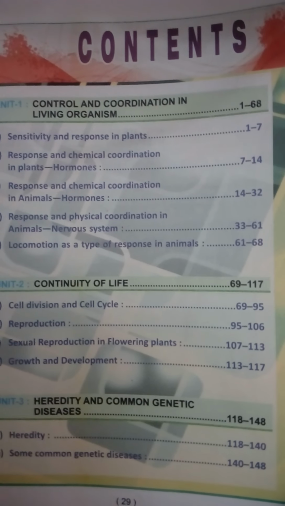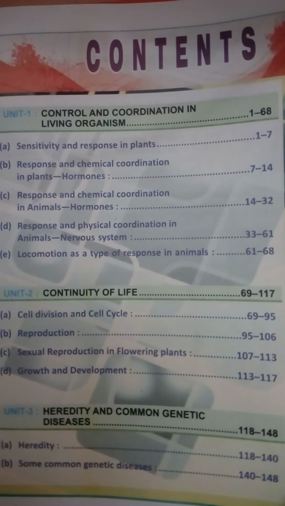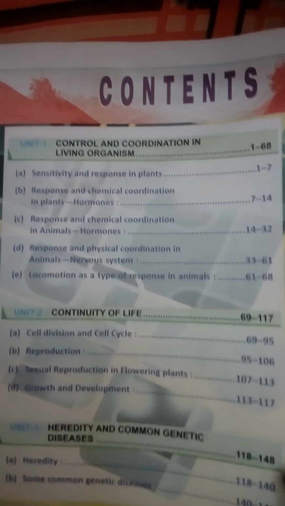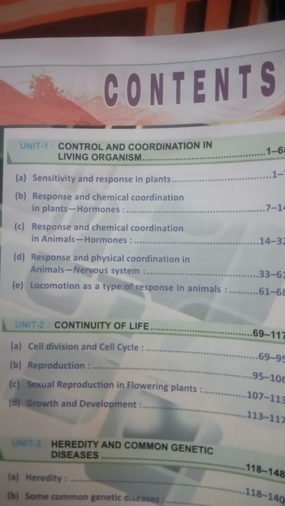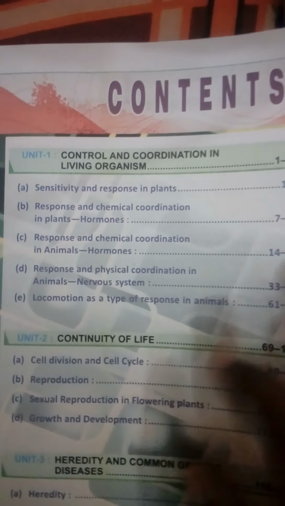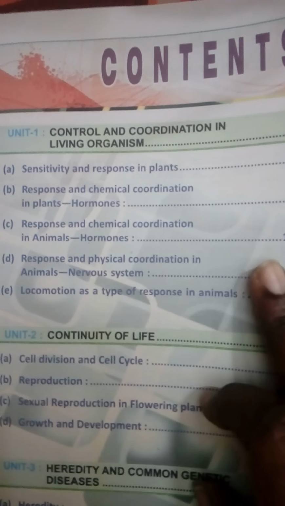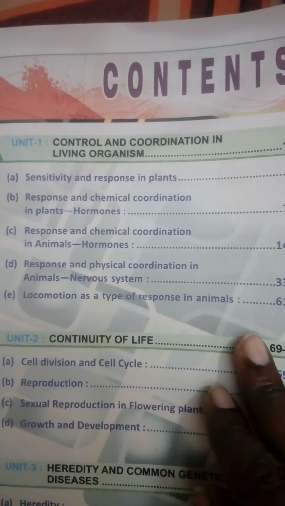And one more thing, today we are going to discuss the syllabus of the Madhyamik, so that it is clear. The first class I would like to discuss with you all is the syllabus of the Madhyamik. Unit 1: the name of the chapter is control and coordination in living organisms. So what all is covered in it?